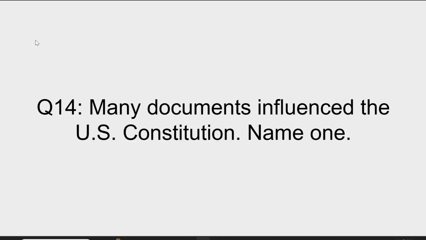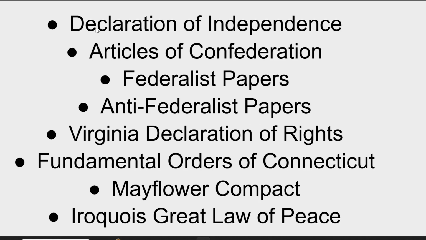This is a new question. Many documents influence the U.S. Constitution. Name one. I think the easiest answer is the Declaration of Independence. You could use any of these, but the one that, if you're studying for the test, you're probably the most familiar with is the Declaration of Independence. And since it came before the Constitution, it influenced it. Influence means it had something to do with how it turned out.